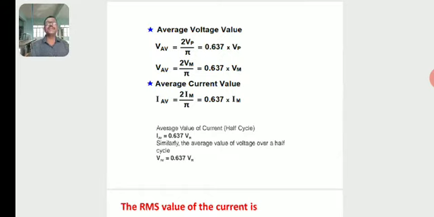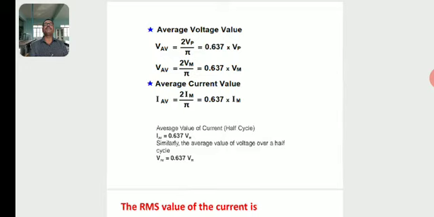Then what about the average current value? I average is equal to 2 Im by pi, which is 0.637 into Im, where Im is the maximum value of alternating current. This is the average value of current for a half cycle. So I average is equal to 0.637 times the peak value, I naught or Im.